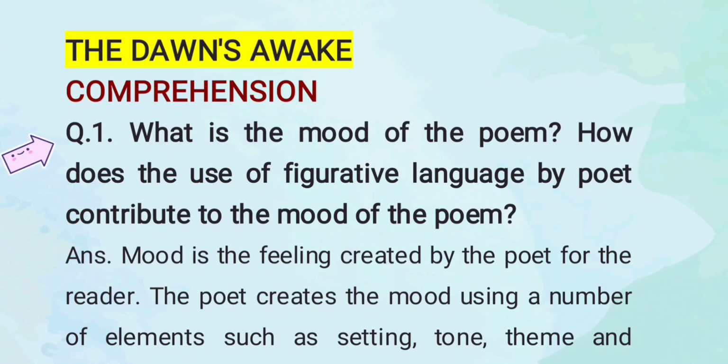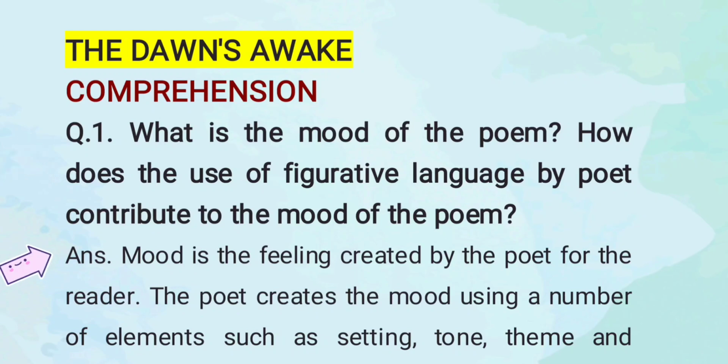Question number 1 is, what is the mood of the poem? How does the use of figurative language by the poet contribute to the mood of the poem? This question means that what is the emotional situation of the poet or the speaker, and what kind of words and vocabulary has he used to let us identify his mood?